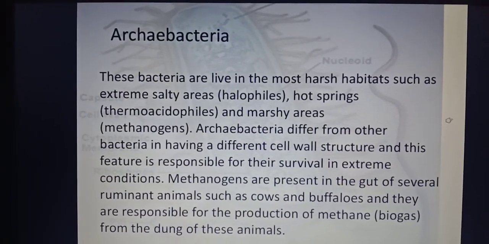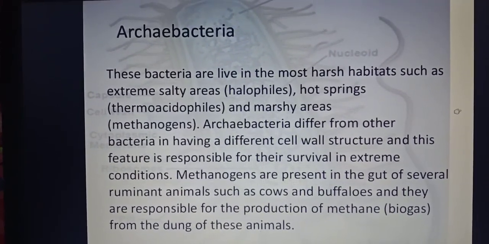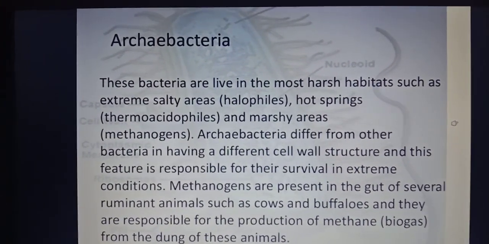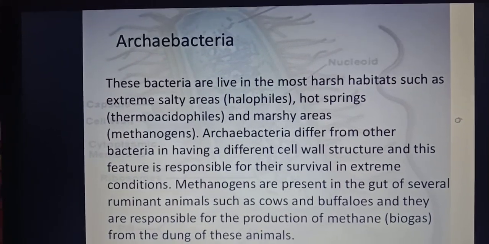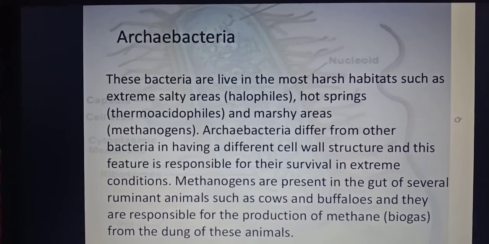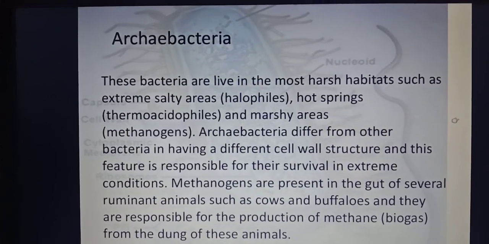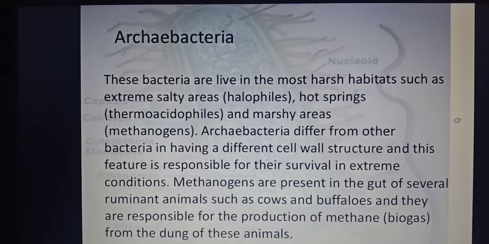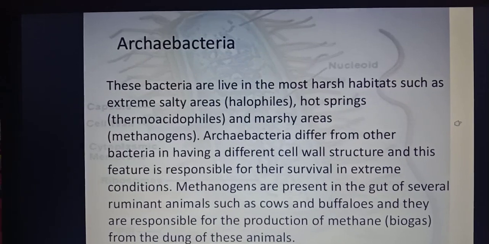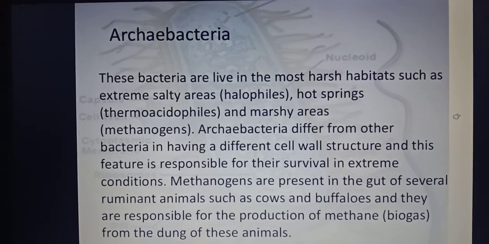So considering the Archaebacteria, these bacteria live in the most harsh habitats such as extremely salty areas. Such Archaebacteria are called halophiles. In hot springs, such bacteria are known as thermoacidophiles, and if they are living in marshy areas, they are known as methanogens. So basically the Archaebacteria are the primitive bacteria which are adapted to live in very harsh and extreme climatic conditions and habitats, and they are basically of three types.